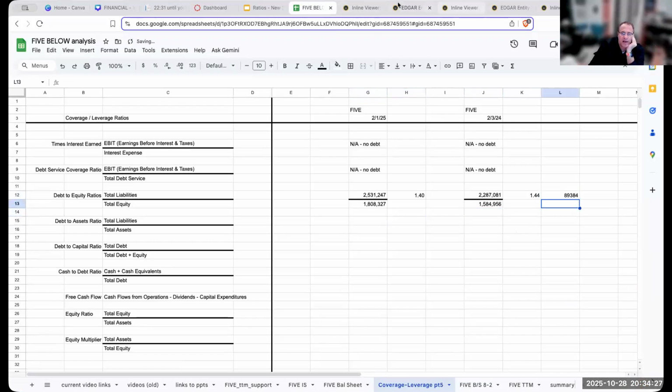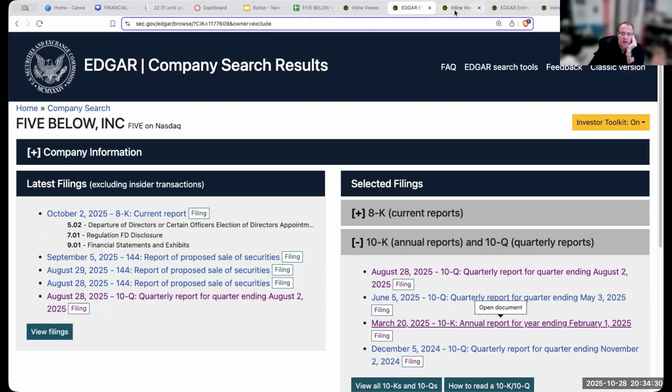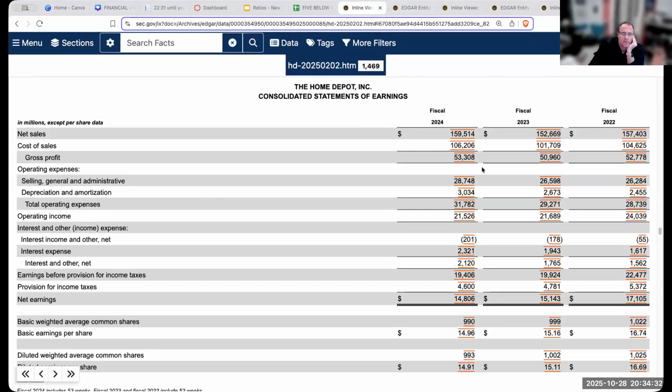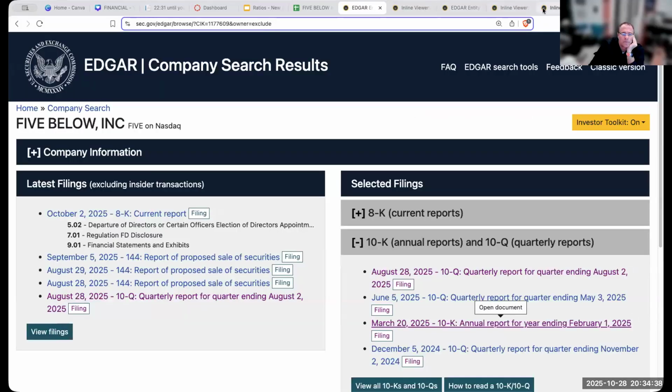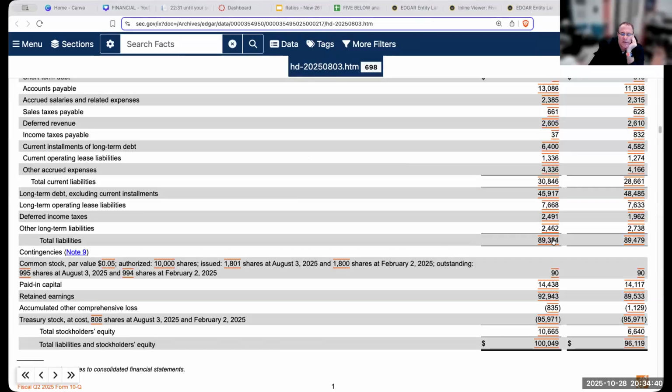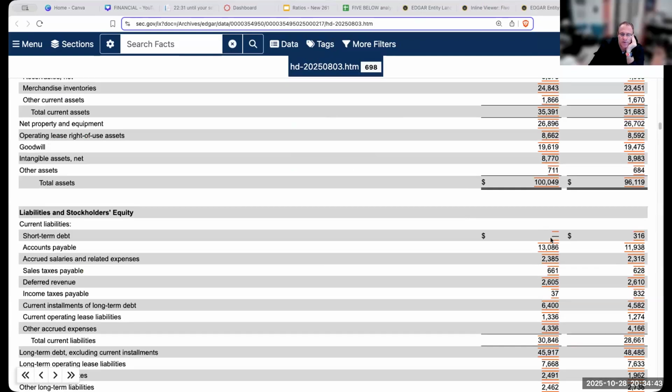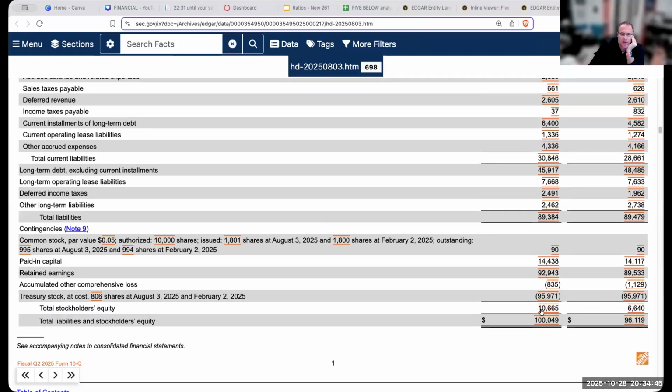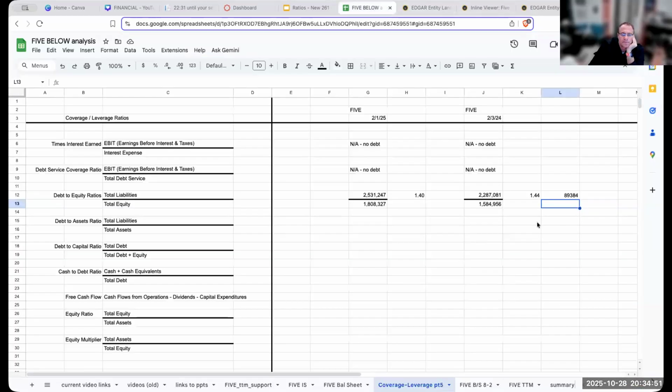And then I have equity for the Home Depot of 89,384 as of August 3rd, 2025. And I have equity of 10,665 million. So my debt to equity here is at 8.38. So I would probably say for the Home Depot as well, wow, that's a big number.